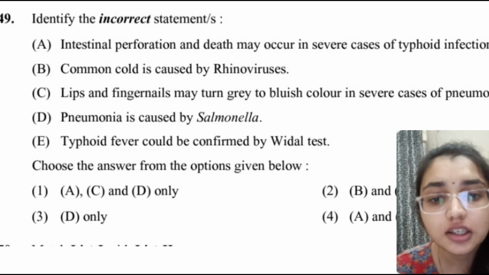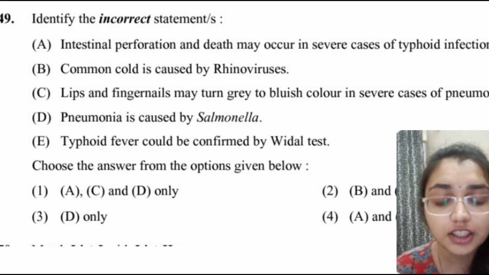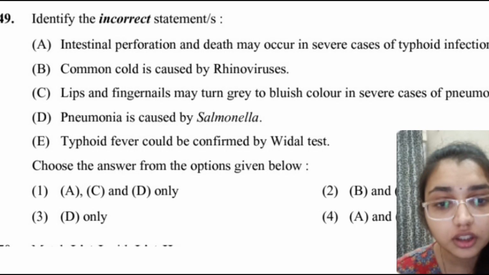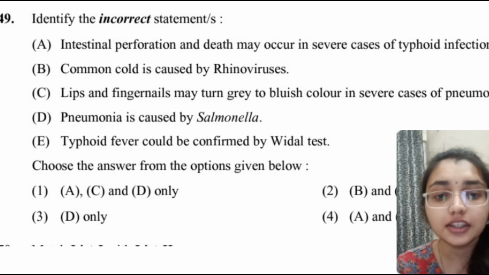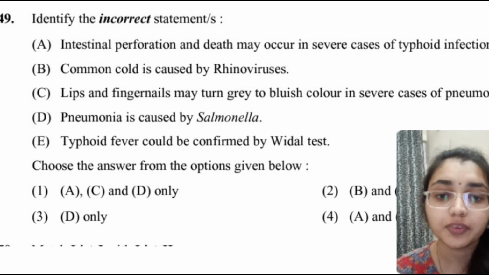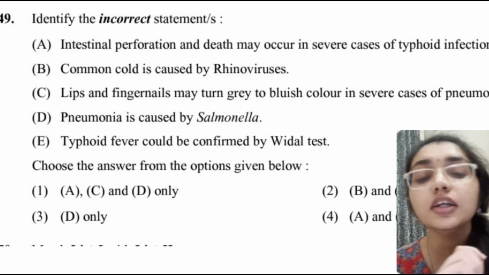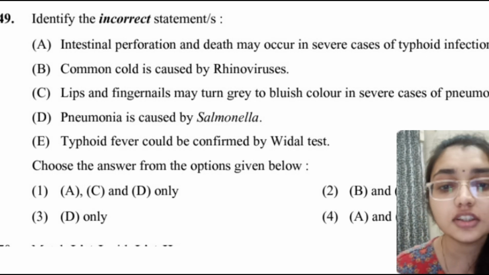Now let's see the next question. We have to identify the incorrect statement. So the incorrect statement here we can see: pneumonia is mainly caused by Streptococcus pneumoniae bacteria, Haemophilus influenzae, etc., not Salmonella typhi. So here the third option is incorrect. So the correct option here we will mark is D only, that is third. Other options are correct here.